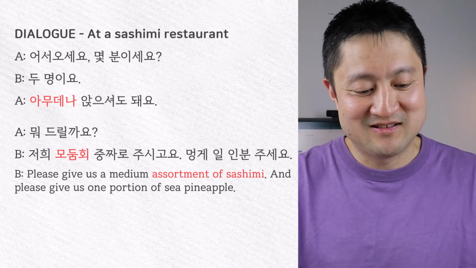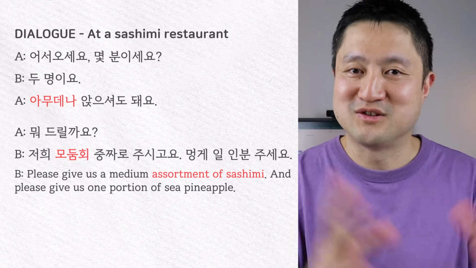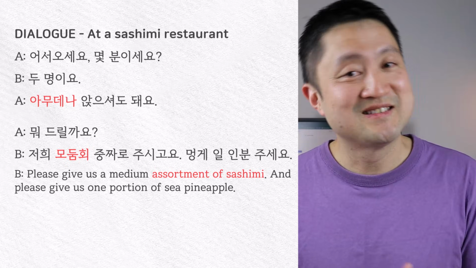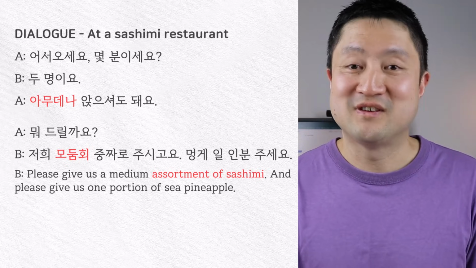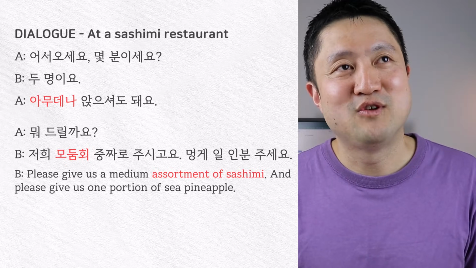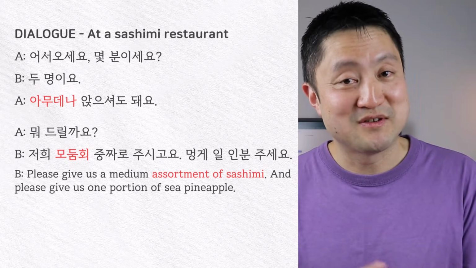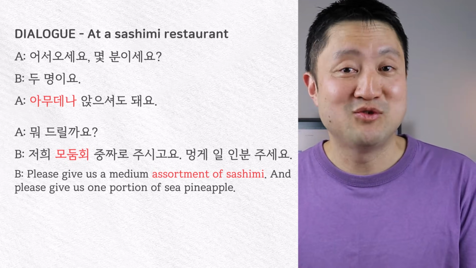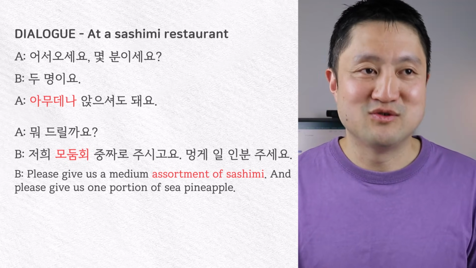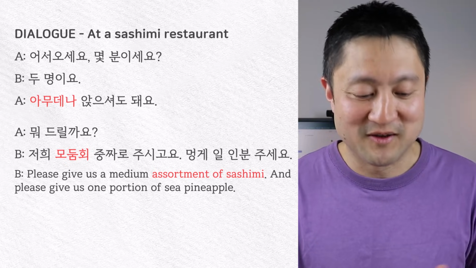So you're not getting a sashimi of just one type of fish, but you're getting lots of different types of fish. So not just salmon, you might be getting some bream or bass or some other sort of fish sashimi in your dish. So 모둠회, if you want to try different kinds of fish, is better to get. But obviously, if you have a certain preference on what type of sashimi you want, then you can also order that as well. But 모둠회 gives you more variety in your order.